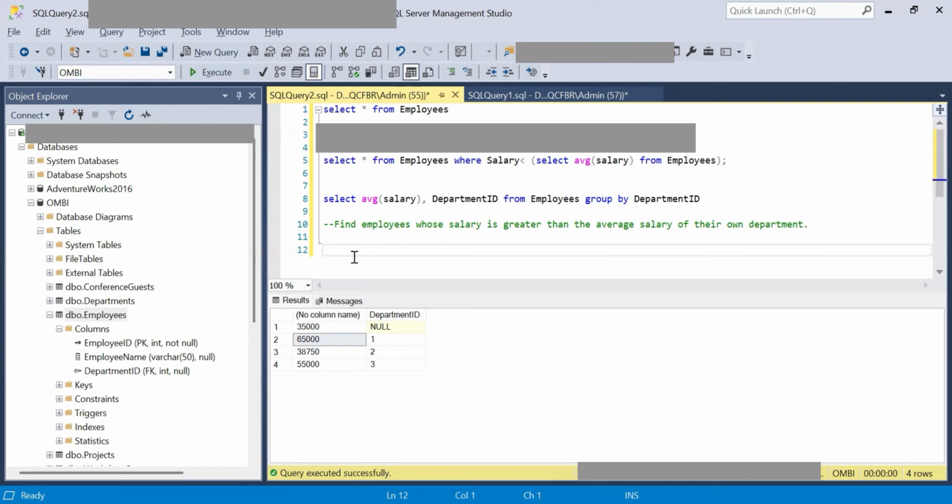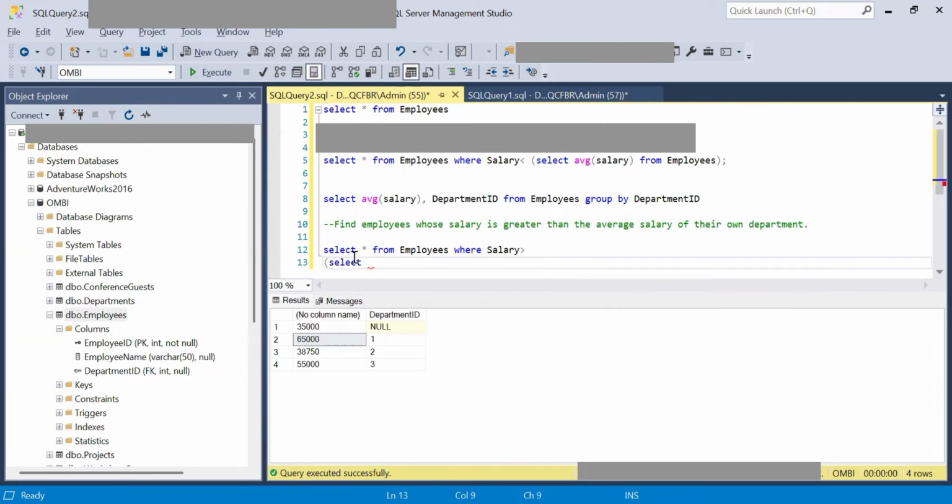We need to first query the employees table and say select star from employees where salary greater than.